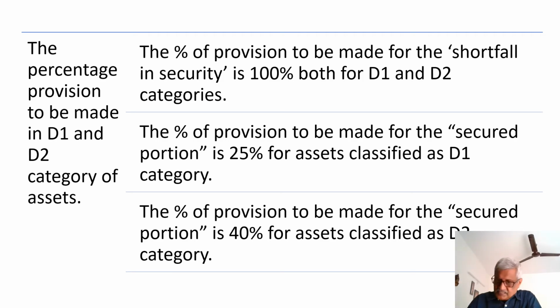For the shortfall in security, irrespective of whether it remains in D1 or D2, the percentage of provision to be made is 100%. And for the secured portion, if it is remaining in D1, it is 25% of the value of the security, and when it moves to D2, naturally the amount of provision to be made will be higher. It is 40% of the value of the security.